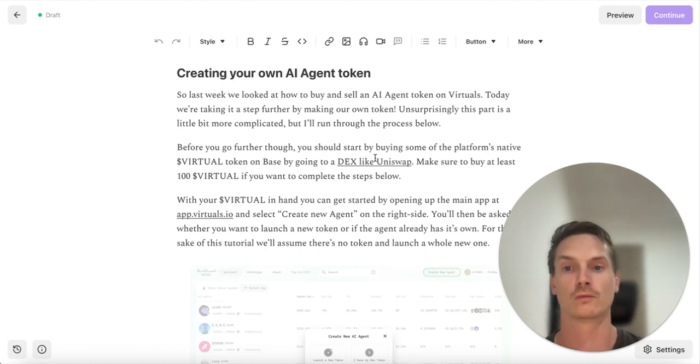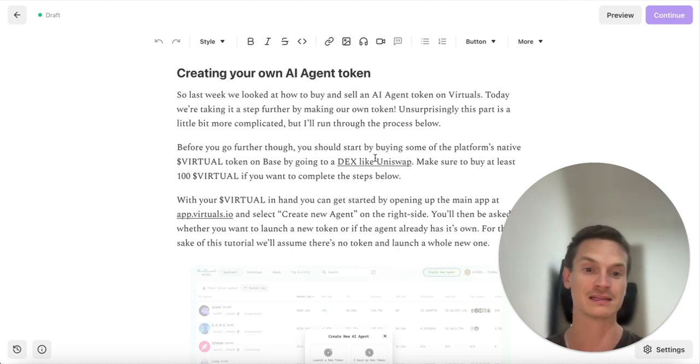Cool. So last week we looked at how to buy and sell an AI agent, as I already said. Today we're taking a step further and making our own token. We learned how to buy and sell other people's tokens. This time we're going to make our own. Unsurprisingly, this is a little bit more complicated, and as I said at the top, this is a little bit more advanced. But as you'll go through, you'll see that it's useful for anyone.